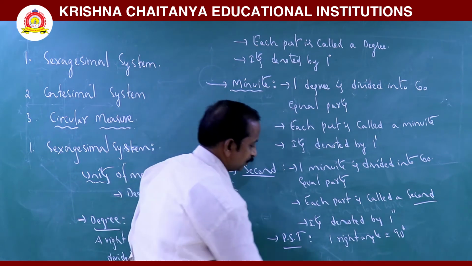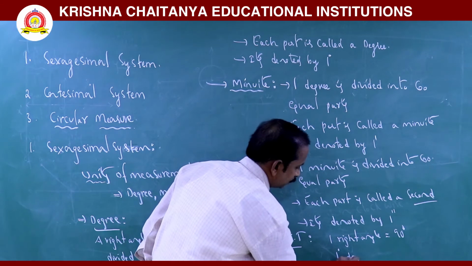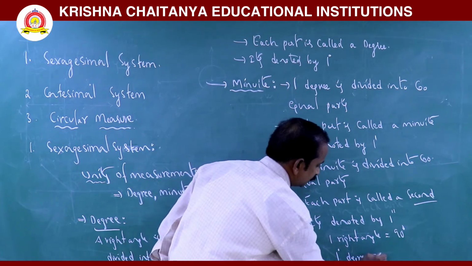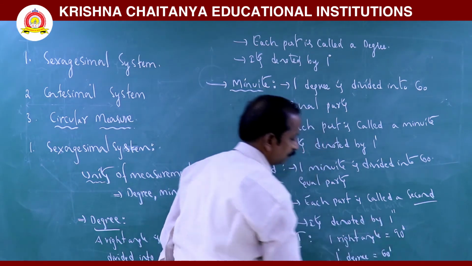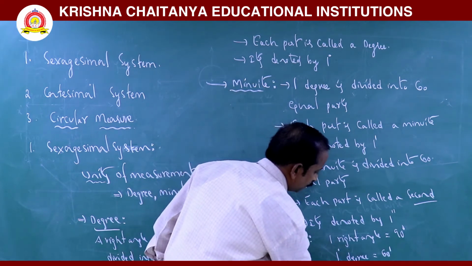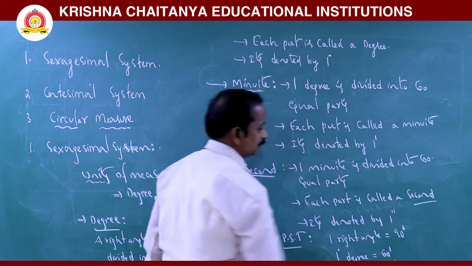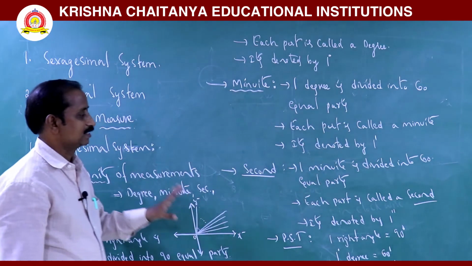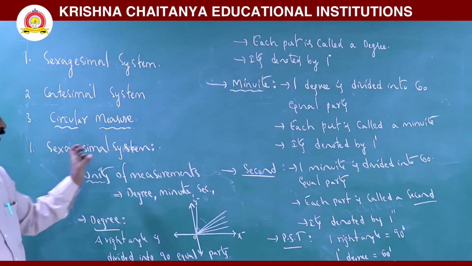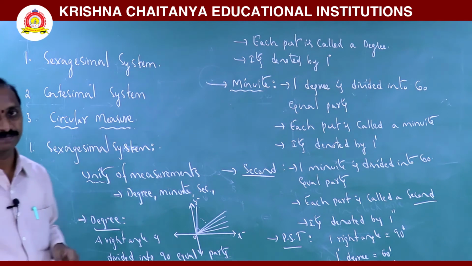And 1 degree is nothing but 60 minutes. 1 minute is nothing but 60 seconds. This is nothing but the hexadecimal system, or British system, or English system.